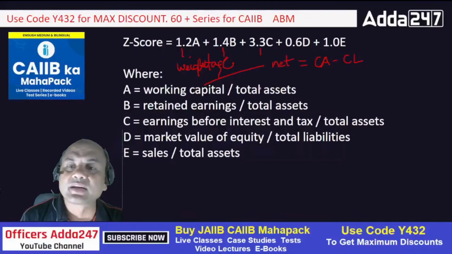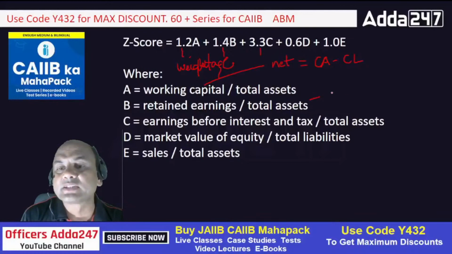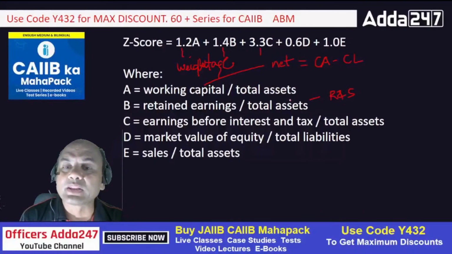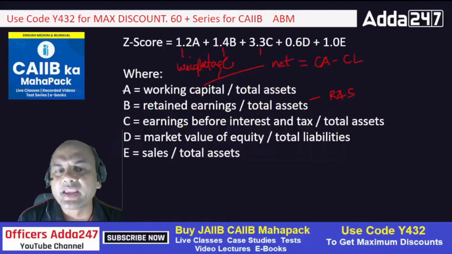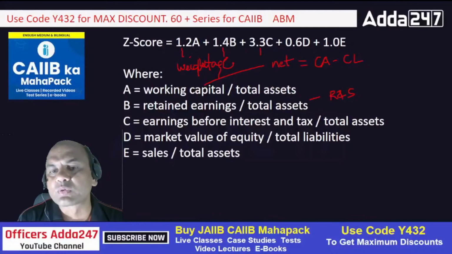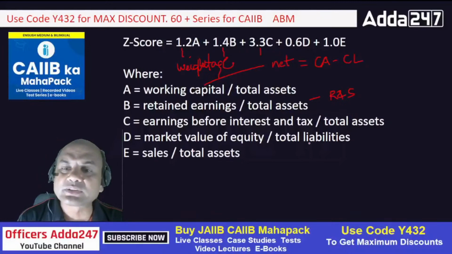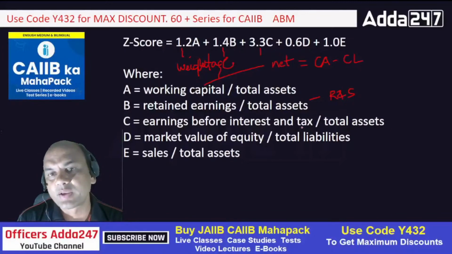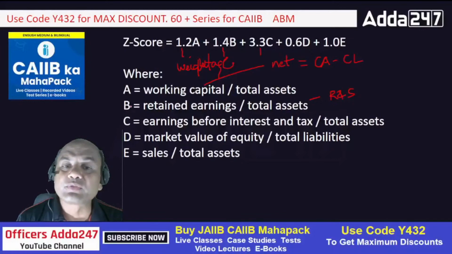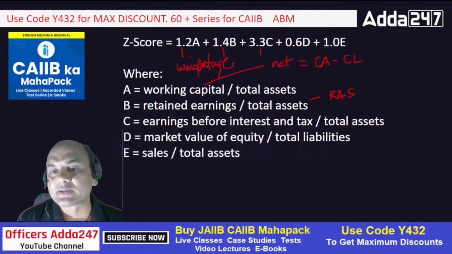Now what is retained earnings? Retained earnings can be called reserves and surplus, R&S, upon total assets. Look at this. One peculiarity about all these ratios: A, B, C and E, everyone's denominator is total assets. Only D is total liabilities. So B is retained earnings, reserves and surplus upon total assets.